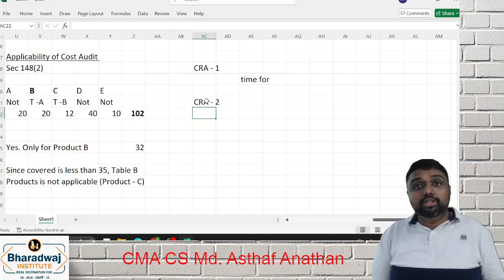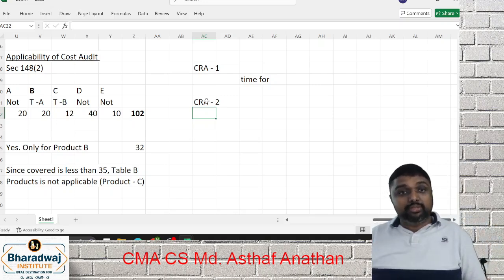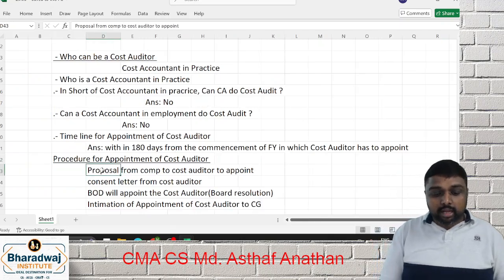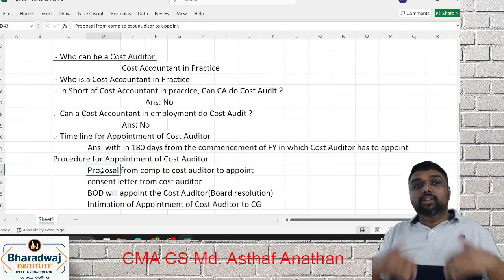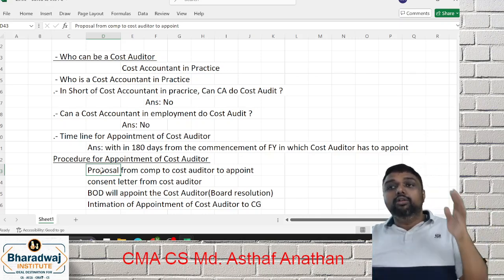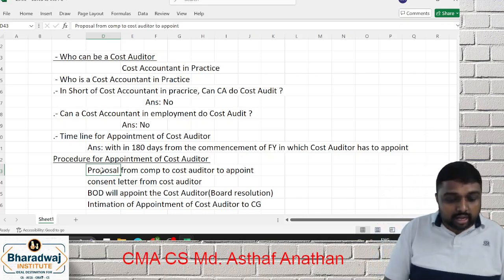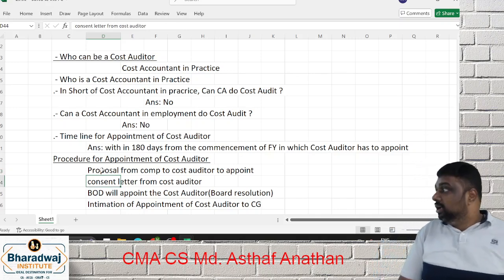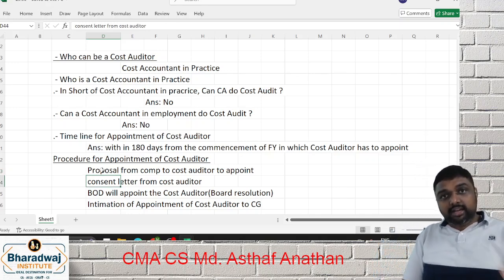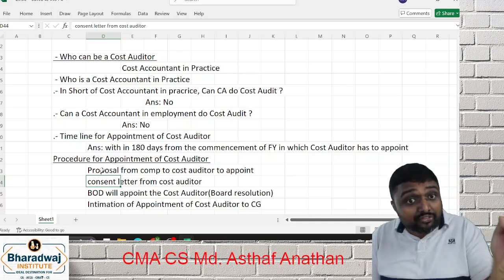So what is the procedure? You can't simply appoint. There are some steps for that. First step is a proposal from the company to appoint a cost auditor. The company has to give a proposal: yes, we would like to appoint you as a cost auditor, give your consent letter. Then the cost auditor has to give his consent letter. Once the consent letter is given by the cost auditor, the board of directors has the power.